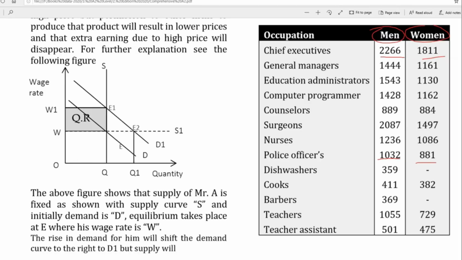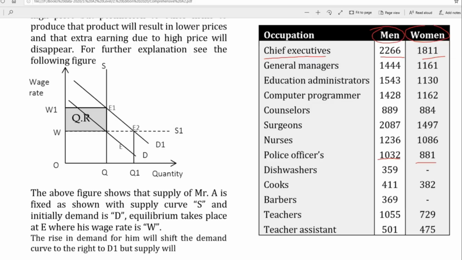CEOs, men are earning 2,266 US dollars per week, and this is again data relevant to 2013, and you can find the recent data from the World Development Indicators, which is the most reliable organization which publishes data relevant to all of the countries.